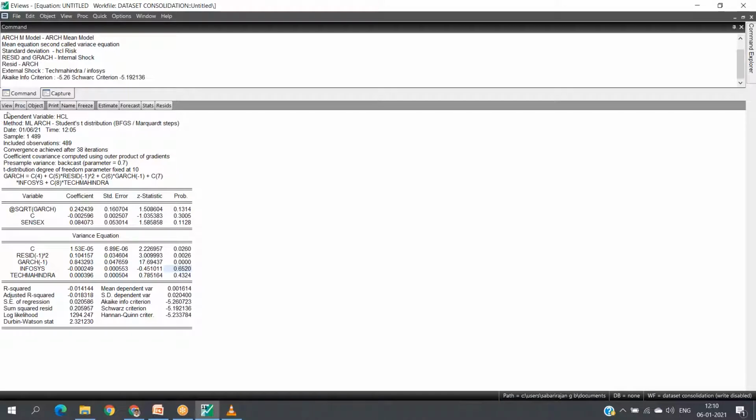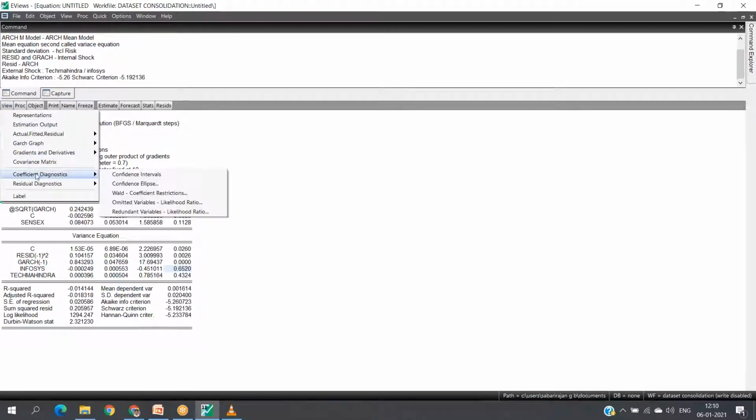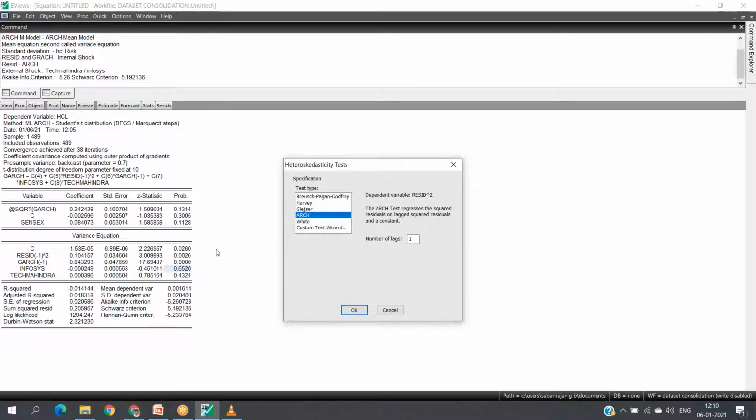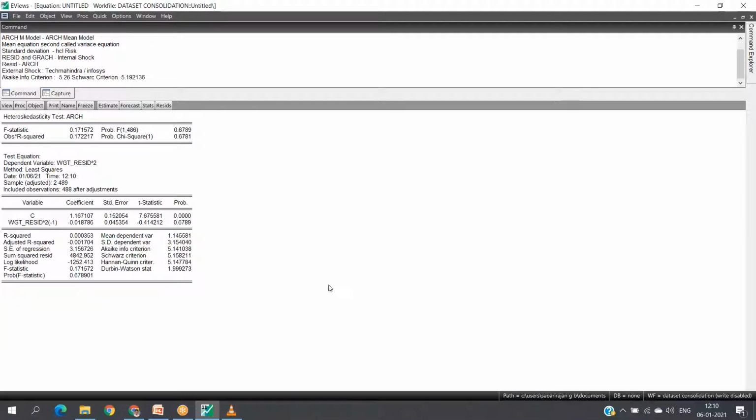Now I will be testing the residual under residual diagnostics and choosing the ARCH LM test, where I found the p value is above 5%, that is 67%, which is not significant, where we are accepting our null hypothesis. There is no ARCH effect.